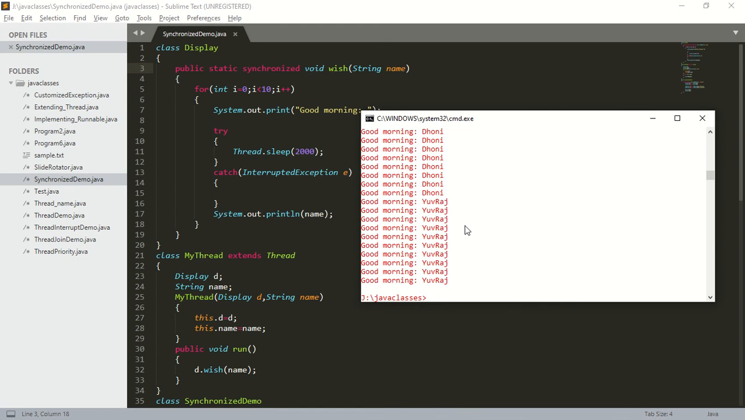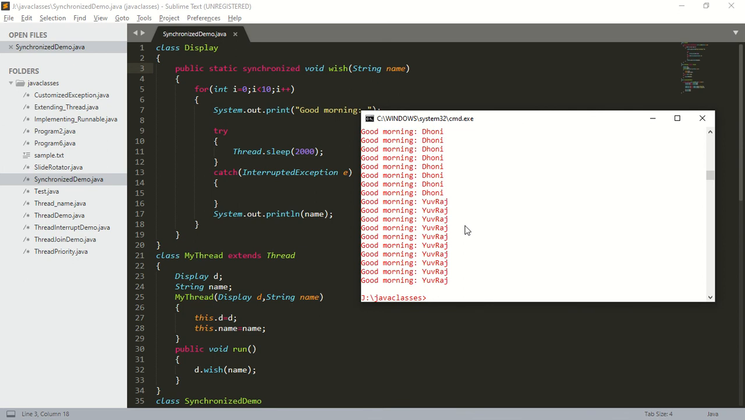So there are two types of locks in Java: one is the object level lock, another one is the class level lock. Why is a class level lock required? It is required to execute a static synchronized method. Why is an object level lock required? It is required to execute instance synchronized methods.